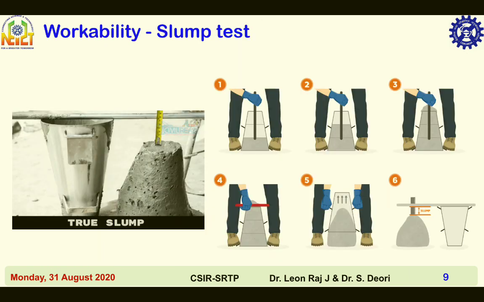Workability is measured by slump test. Slump test is the most commonly used method of measuring consistency of concrete, which can be employed either in laboratory or at site work. It is not a suitable method for very wet or very dry concrete like roller compacting and self compacting concretes.